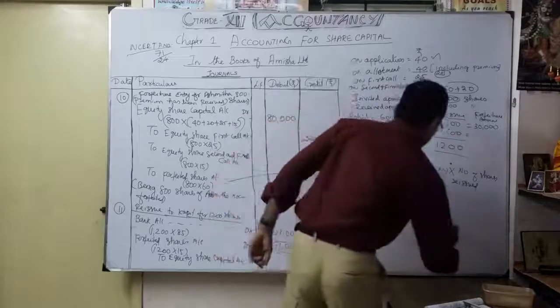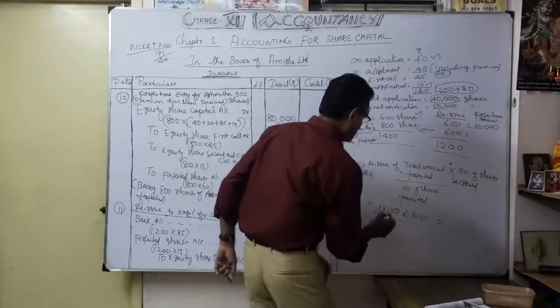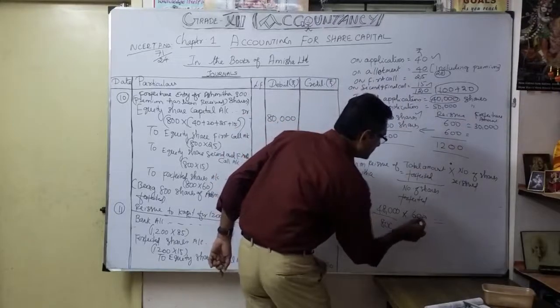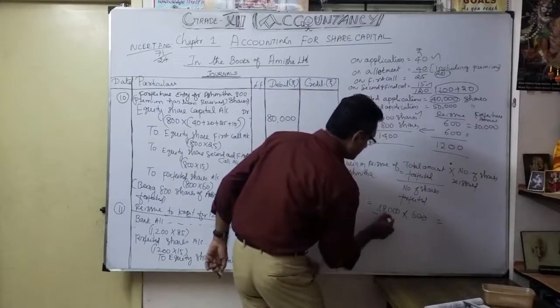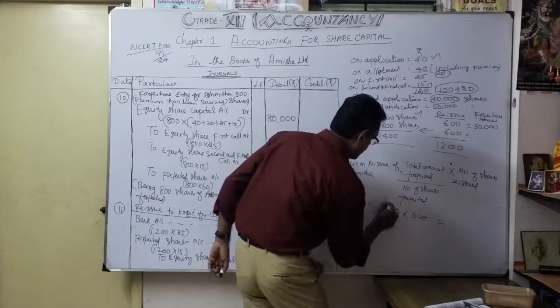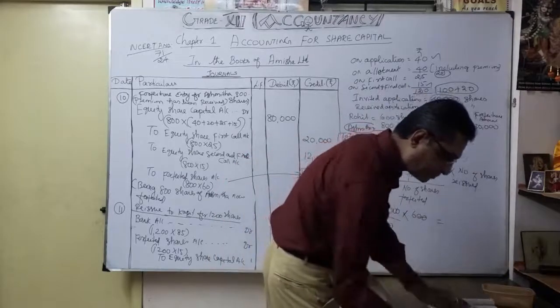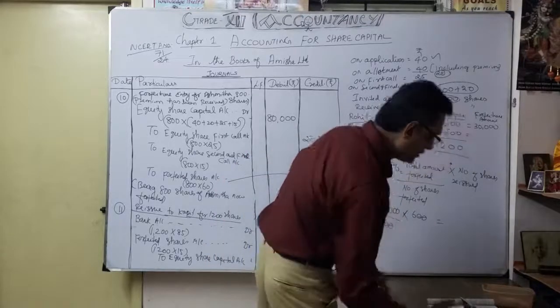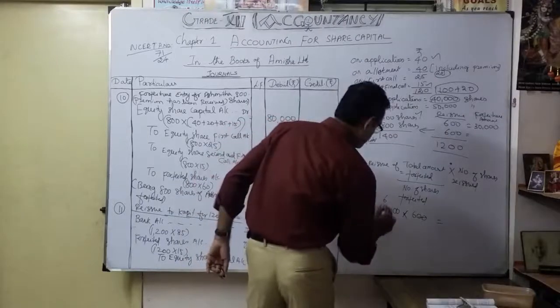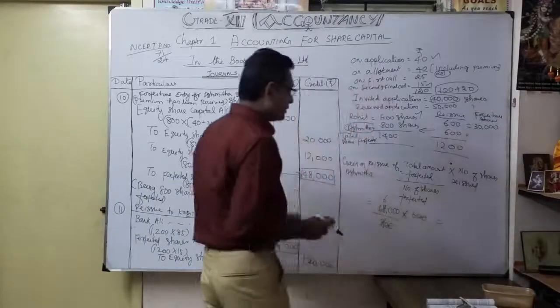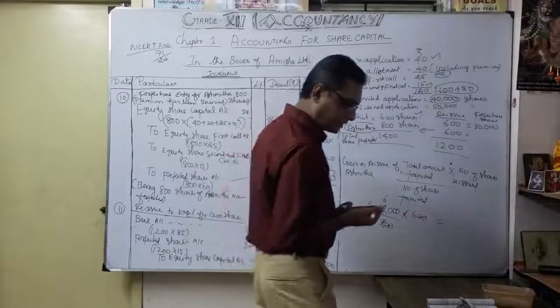Now we can calculate the amount: 48,000 by 800 is 60, into 600 is 36,000. That is the amount we get.